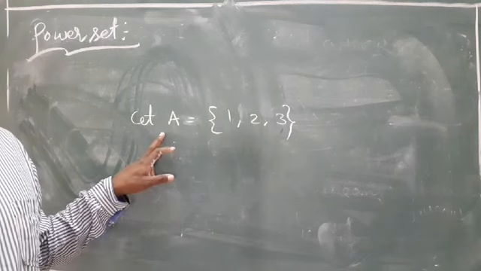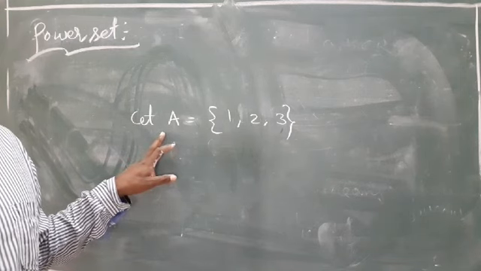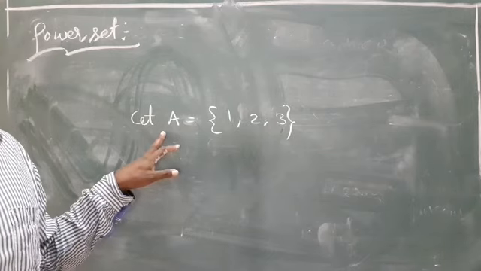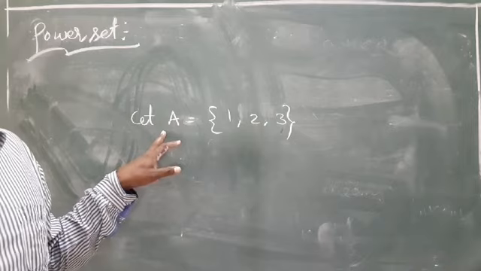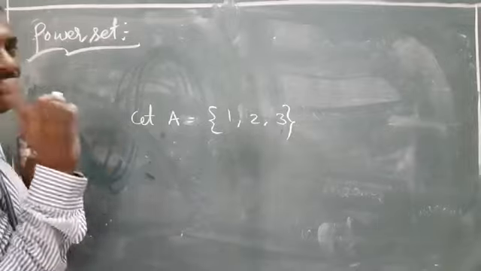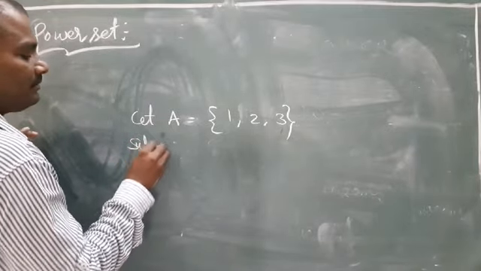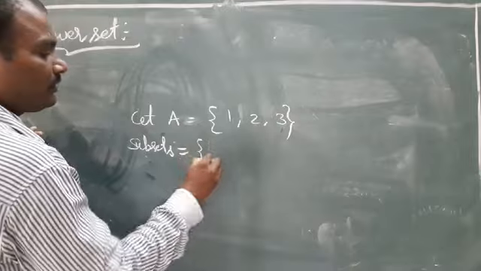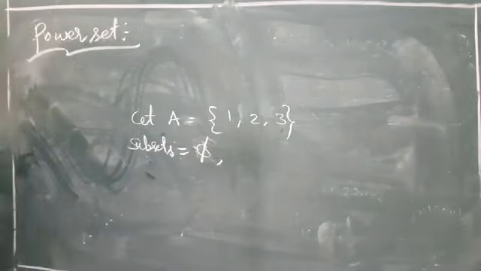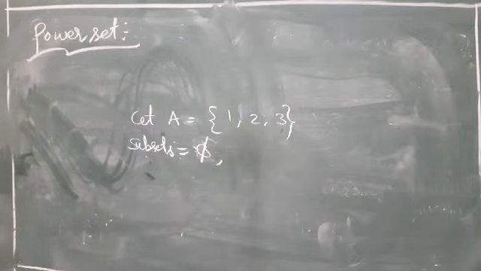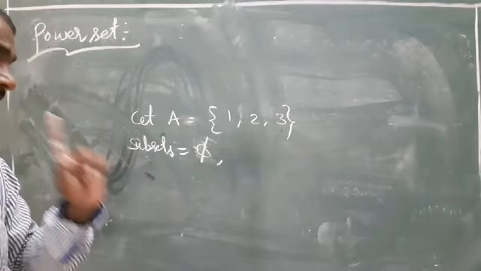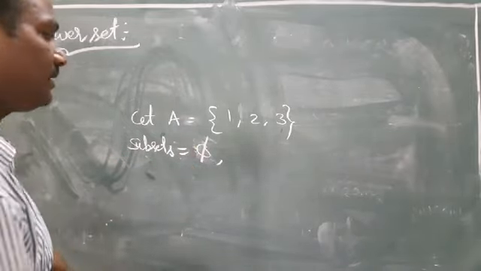And I already told you the note point. What is the first note point? Empty set is a subset of every set and every set is a subset of itself. So first we write that. What are the subsets? Empty set, that is called phi. One subset is phi. Empty set is a subset of every set, so phi is a subset of A. Yes or no?